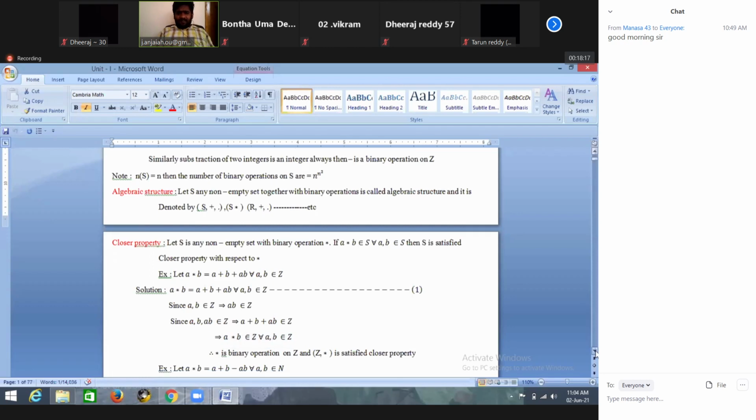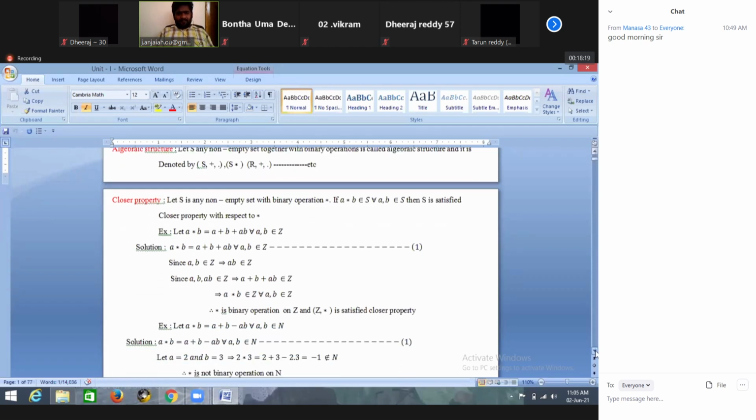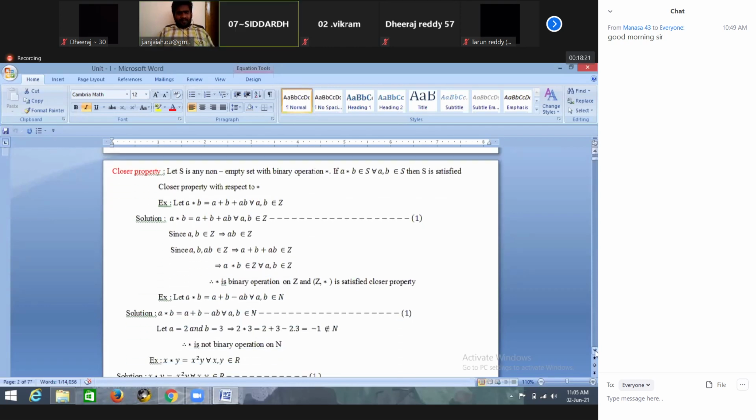Is it clear? Yes, sir. Is it satisfying closure or not? Satisfying, sir. It's satisfying the closure property, which means we can call star a binary operation on Z, and Z comma star satisfies the closure property. So this is closure and binary operations.